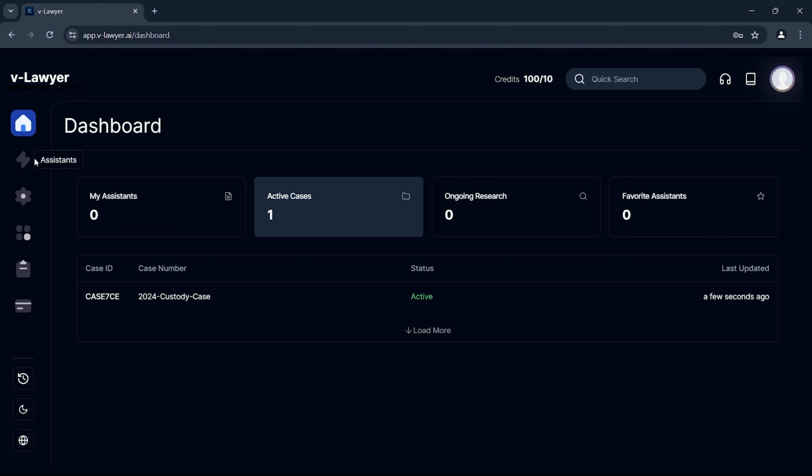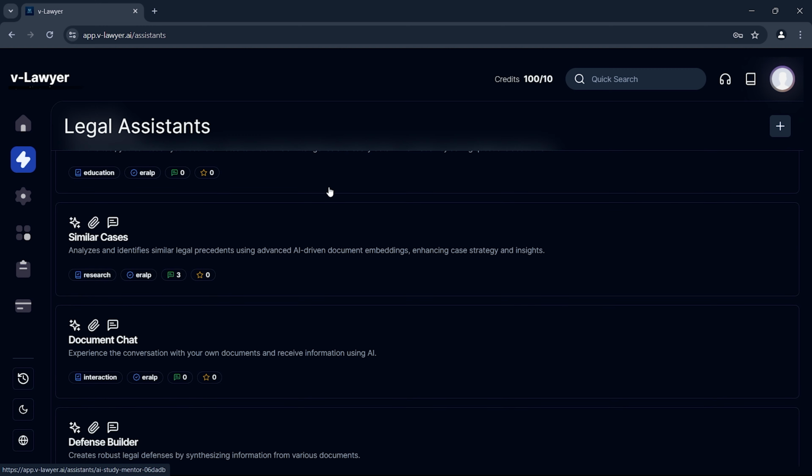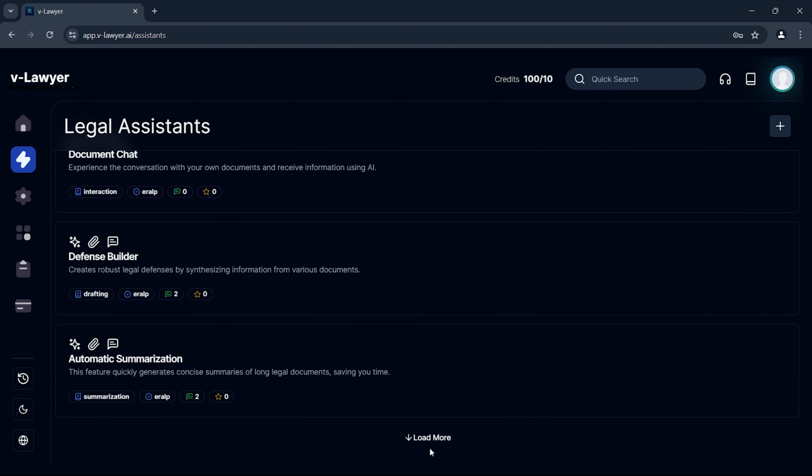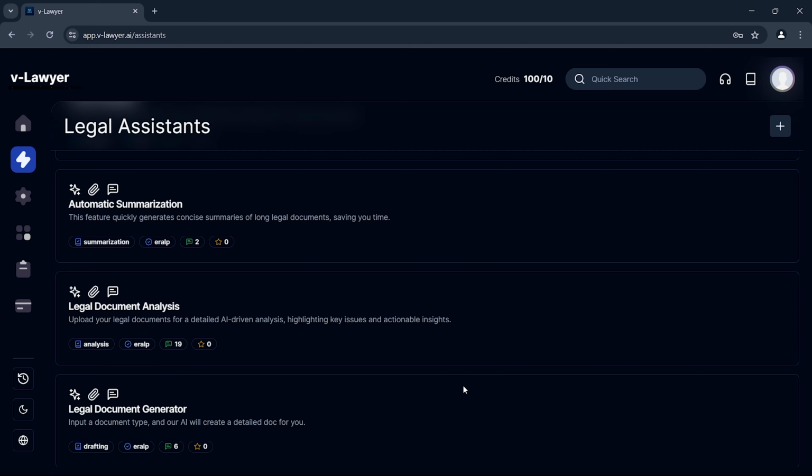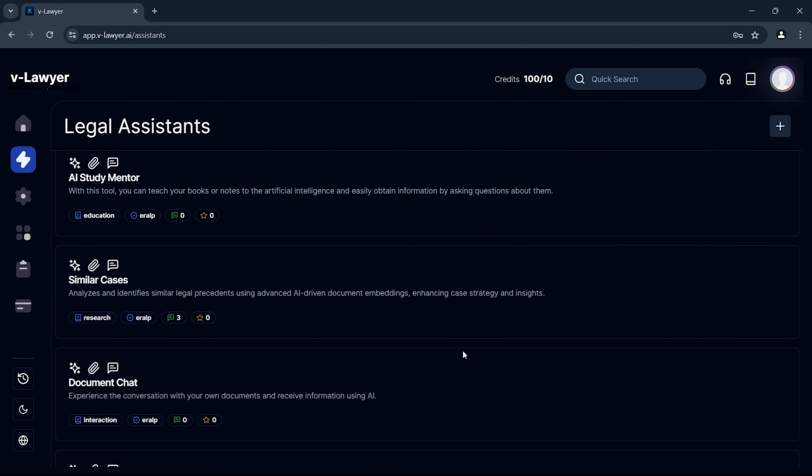From the left sidebar, click on the Assistance section. Here we see the legal AI tools created by users of the vLawyer app. If desired, we can also easily create our own tool, but that will be the topic of a future video.